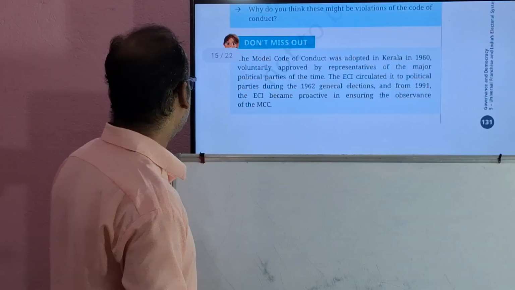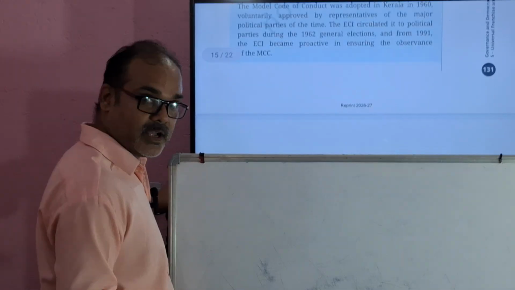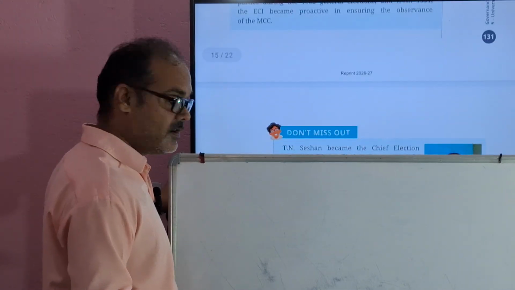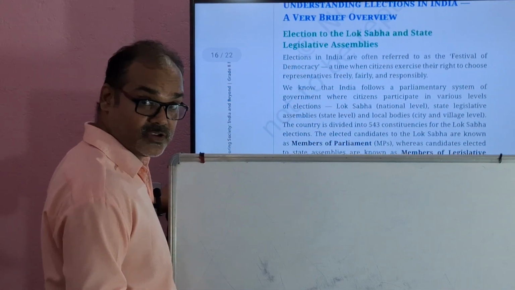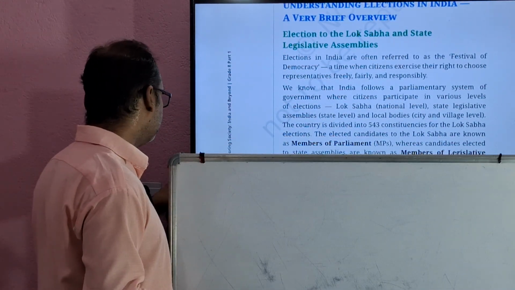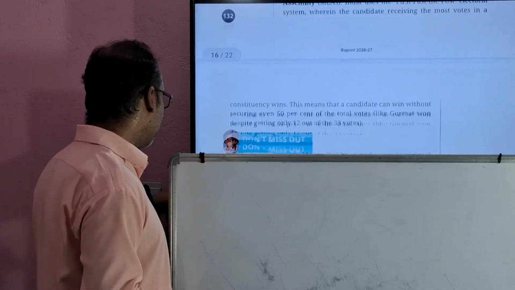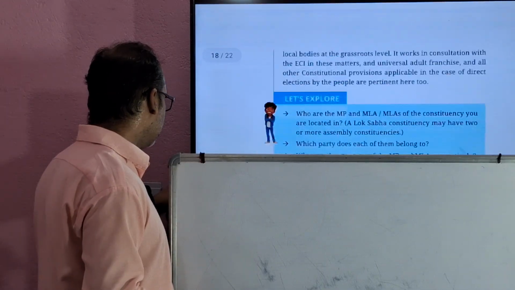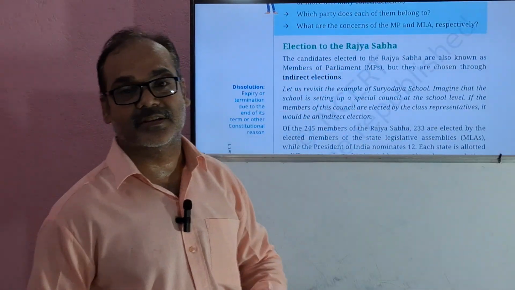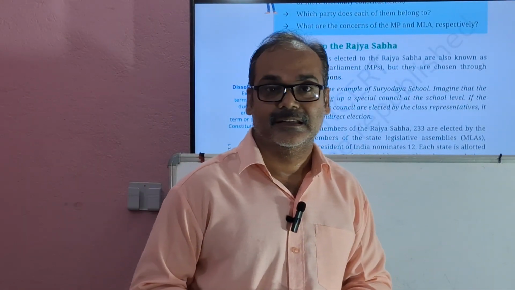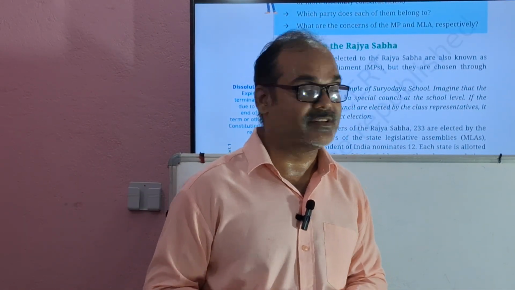Model code of conduct, we have already discussed this thing. We have discussed elections to the Lok Sabha and state legislative assemblies. It was very interesting. Now let's talk about the election to the Rajya Sabha.